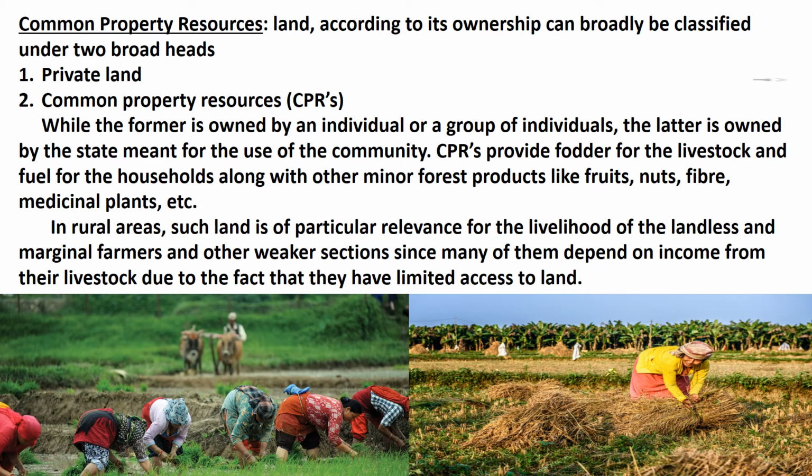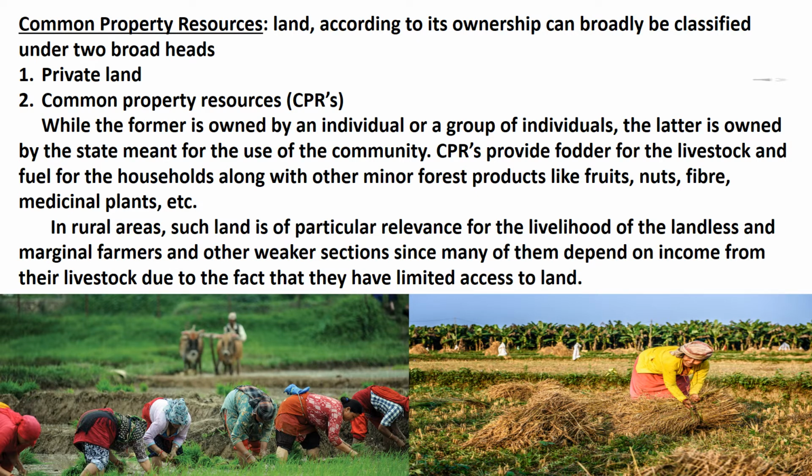Common property resources. Land according to its ownership can broadly be classified under 2 broad heads. One is private land and second is common property resources, that is CPRs. While the private land, that is a farm, is owned by an individual or a group of individuals, the latter is owned by the state meant for the use of the community.